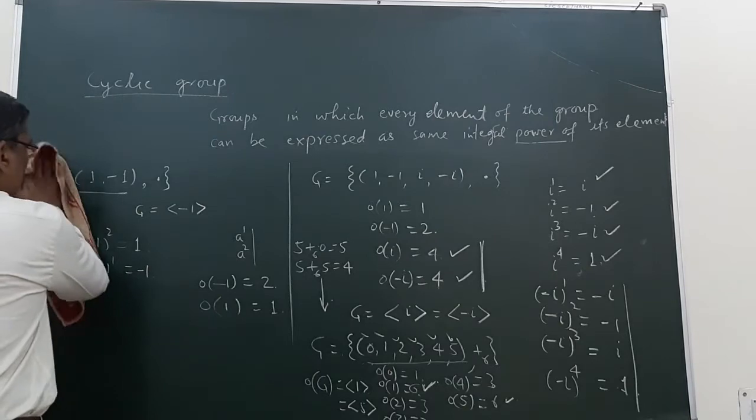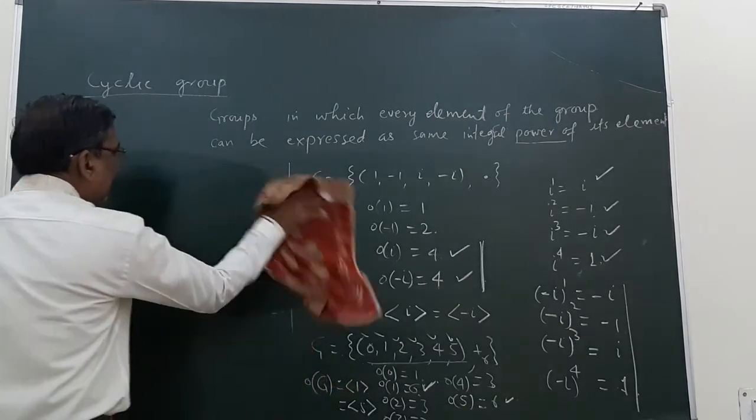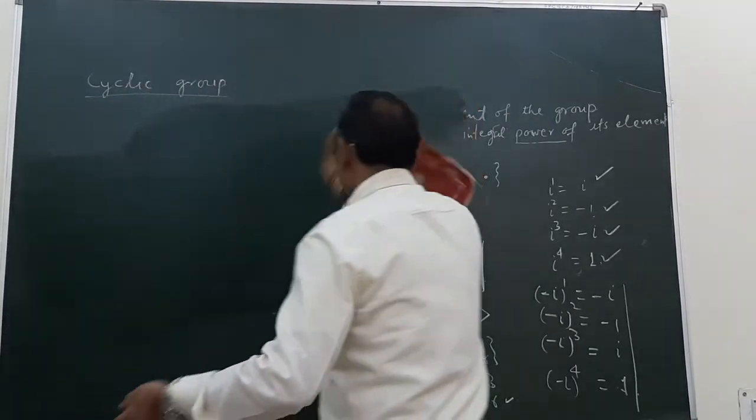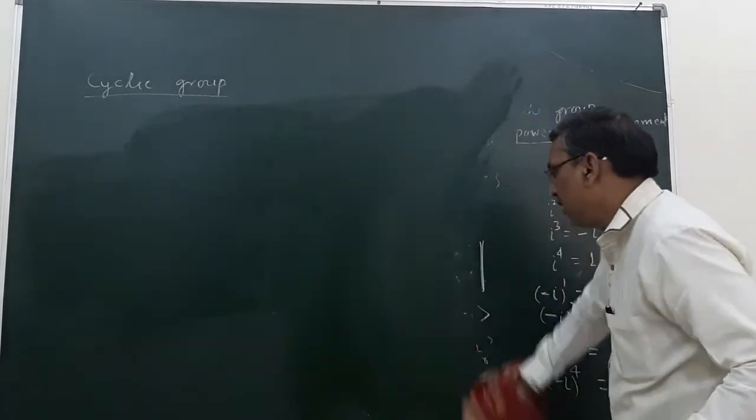Let us try to find some properties, and later on I will try to explain something additional.